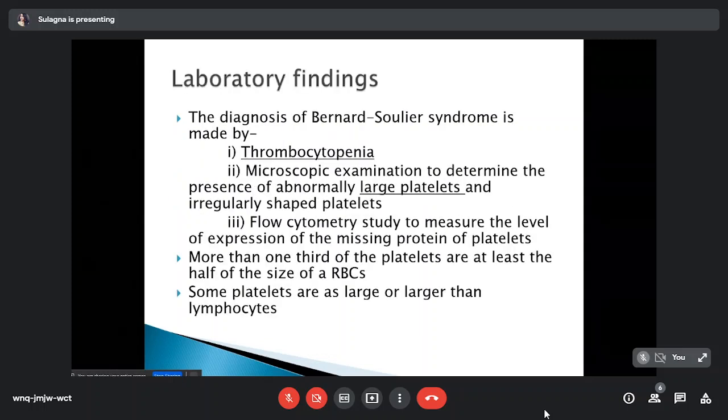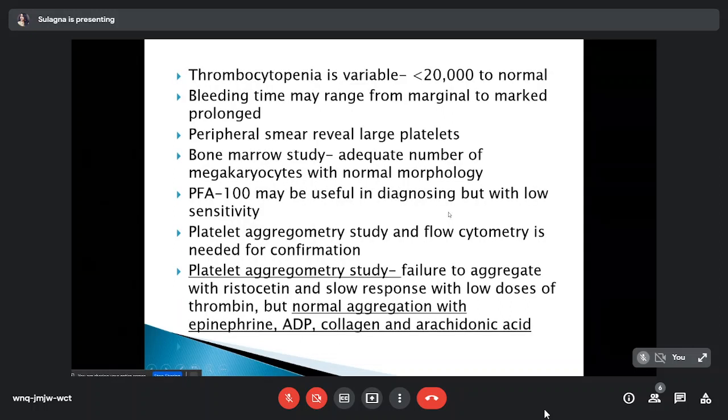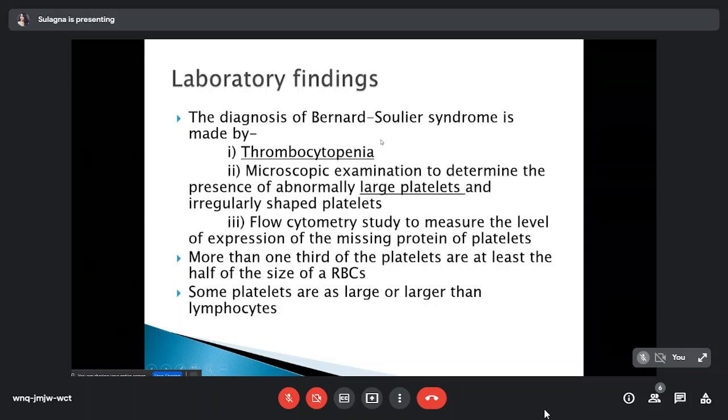So, what are the laboratory findings? First is thrombocytopenia. Thrombocytopenia in Bernard-Soulier syndrome is variable. It can present with less than 20,000 platelets to a normal count, but the thrombocytopenia is usually of mild to moderate type. Microscopic examination shows abnormally large and irregularly shaped platelets.